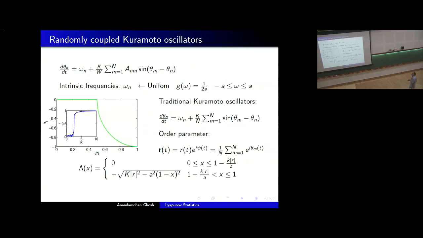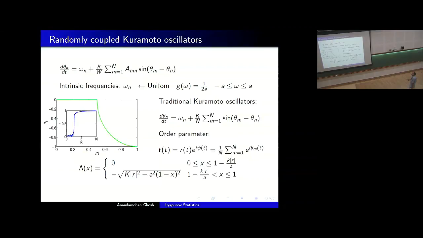It can be taken from any distribution. Here I just show it taken from, say, a uniform distribution. So all of them now oscillate independently with some frequency omega. The moment I put on this coupling, they go from a completely disordered or incoherent state to an ordered or synchronized state.